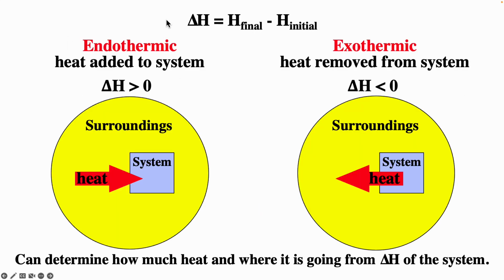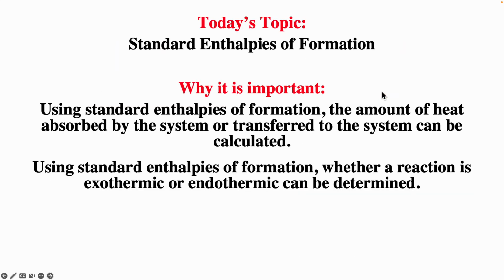And so for endothermic processes, heat goes from the surroundings to the system. Because the system's gaining heat, delta H is positive. For exothermic processes, heat goes from the system to the surroundings. And so the system's losing heat, so delta H would be negative.